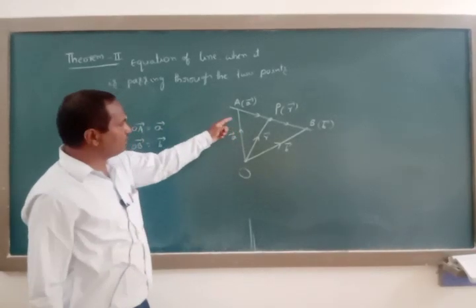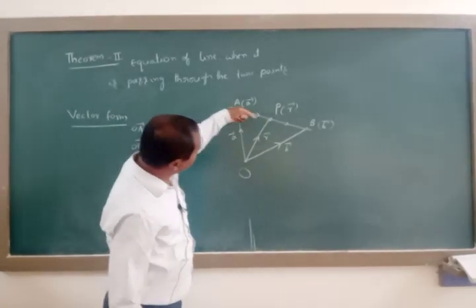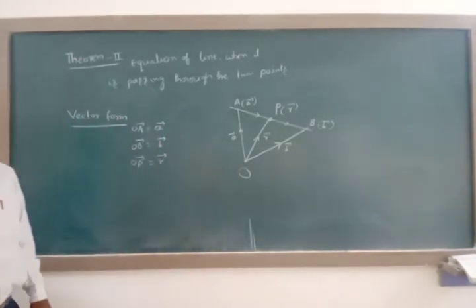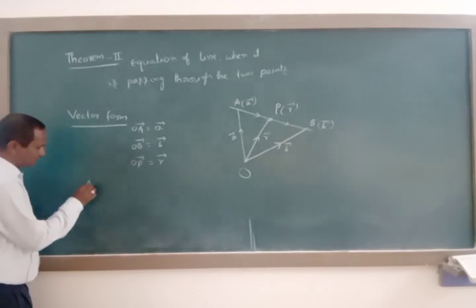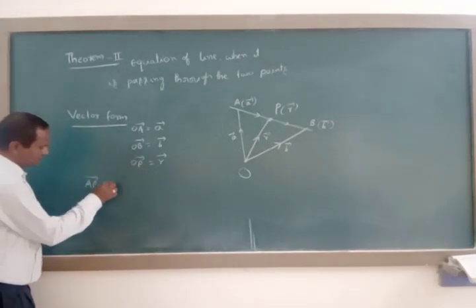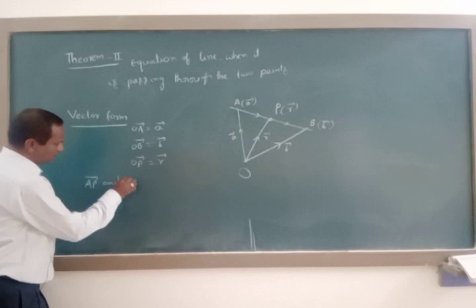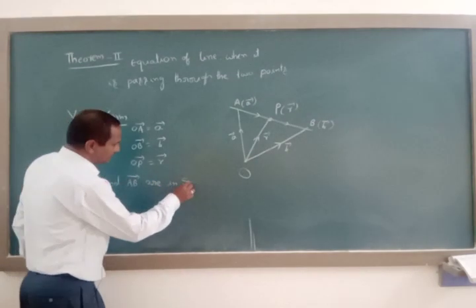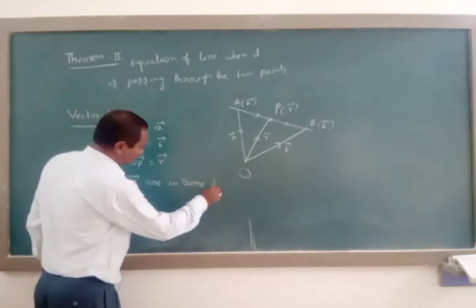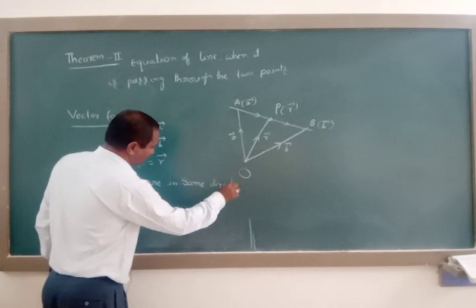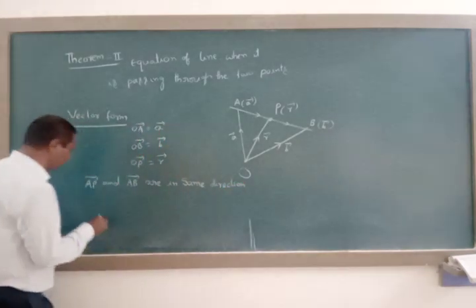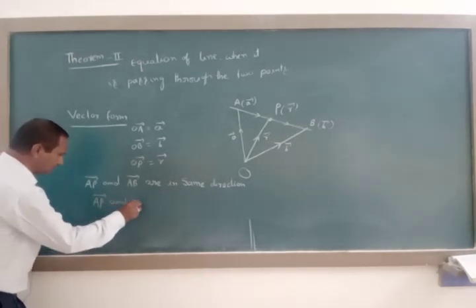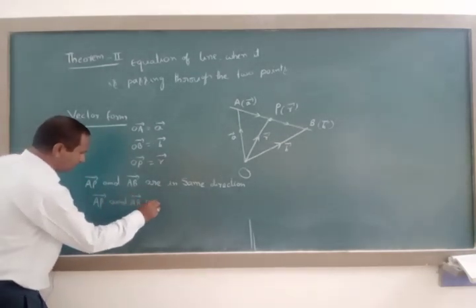By observing this diagram, AP vector and AB vector are in the same direction. Therefore AP vector and AB vector are collinear vectors.